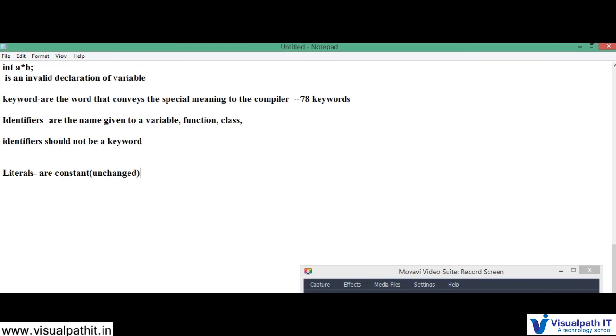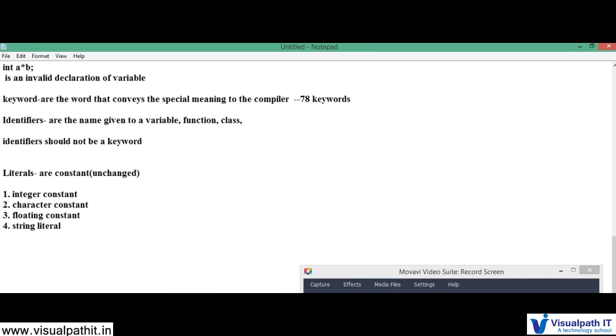What are the kinds of literals that we have in C++? Number one, the integer constant. Next is the character constant. The next one is the floating constant, and the last one is the string literal.